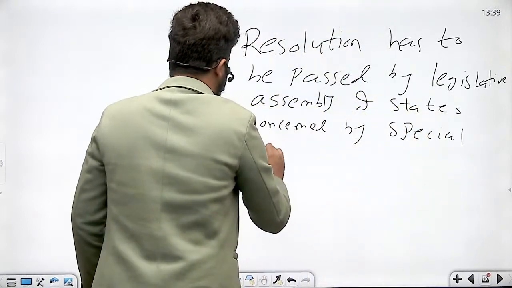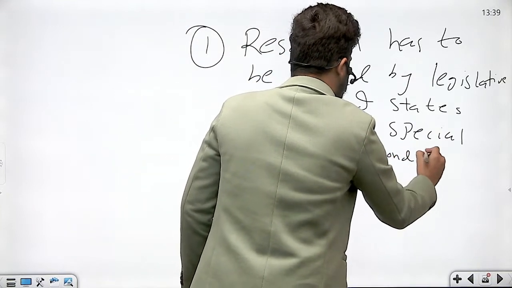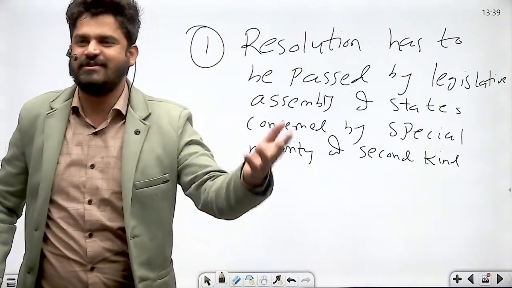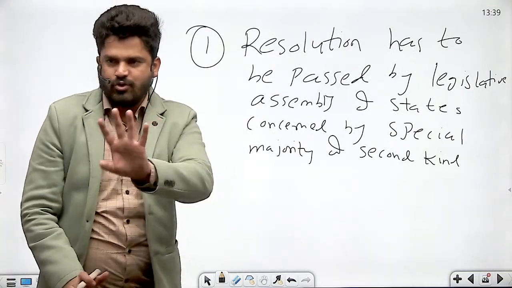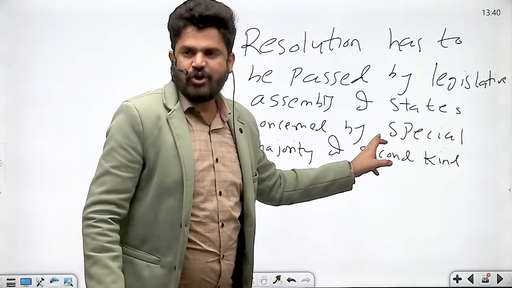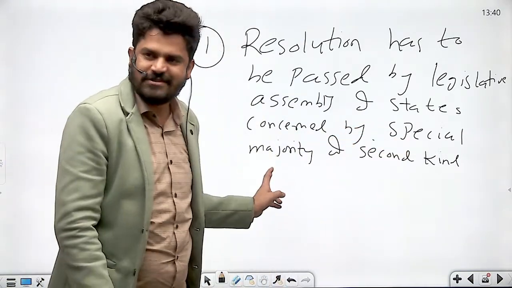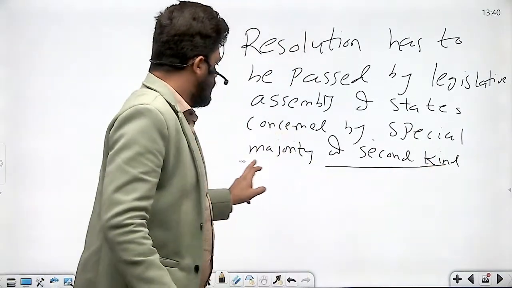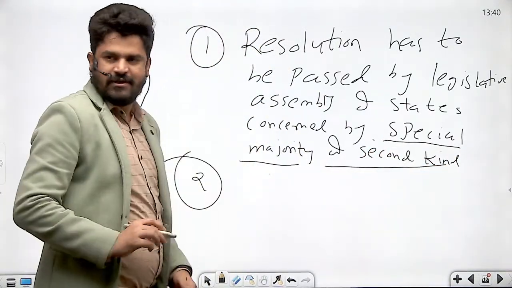Write down what the special majority of the second kind is. In the exam, don't write "special majority of the second kind." The Constitution nowhere mentions that there are three types of special majority, of first, second and third kind. I am telling you just for the sake of understanding. The Constitution does not mention this. So write: majority of the total strength of the legislative assembly, and majority of not less than two-thirds of the members of the legislative assembly present and voting. Instead of writing second kind, write that majority itself. So this will be the first step, and then second what?